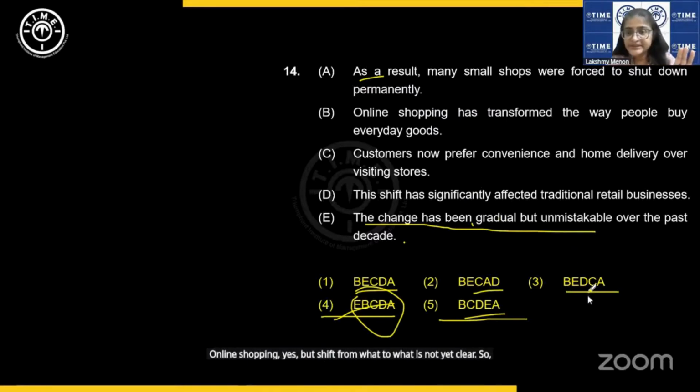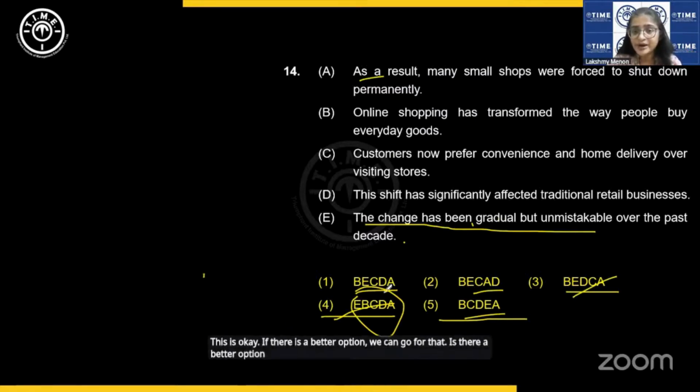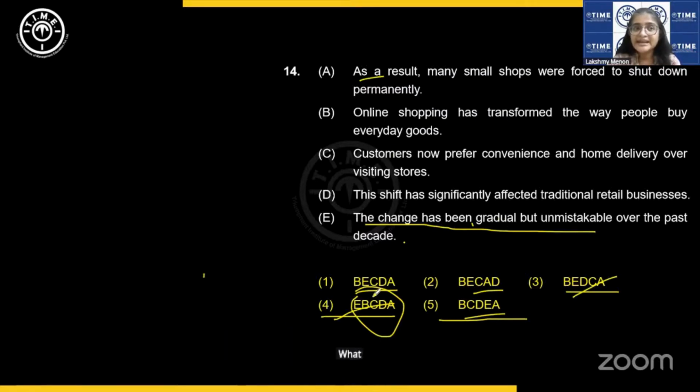So, this is okay. If there is a better option, we can go for that. Is there a better option? Now we have to check one more. What is that? B, C, D, A. Let us check out B, C, D, A. Okay.